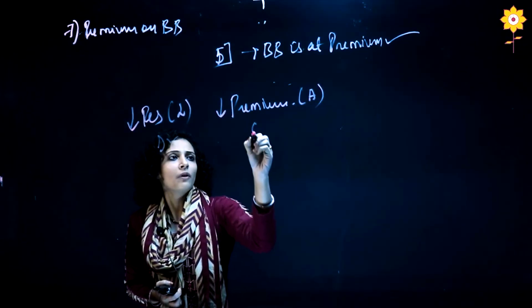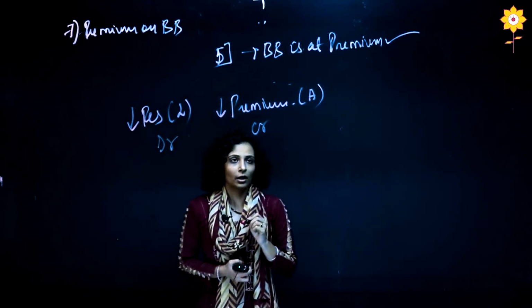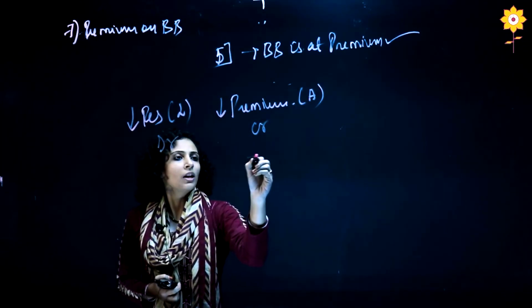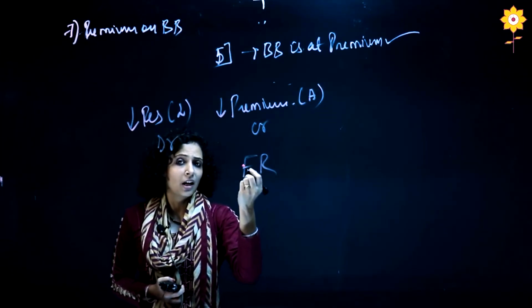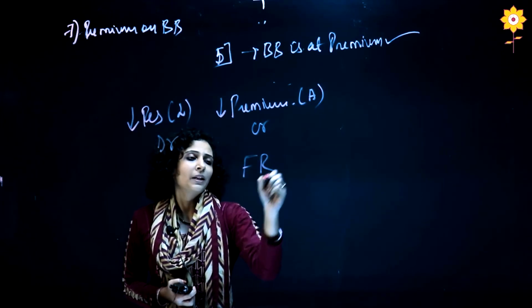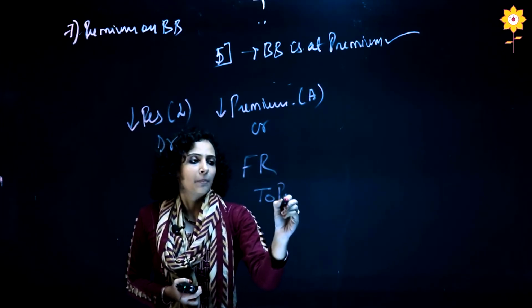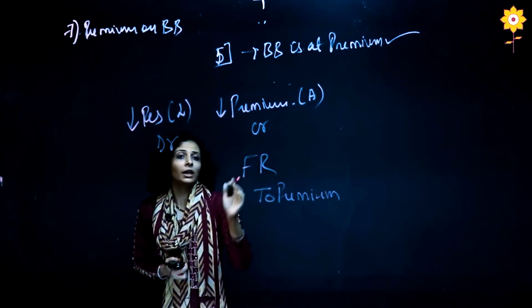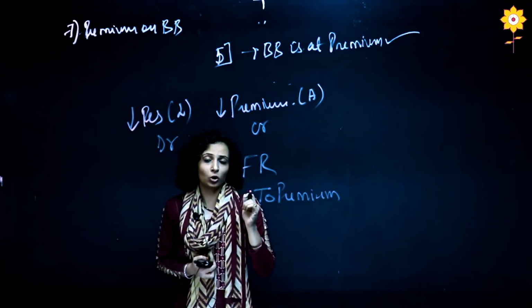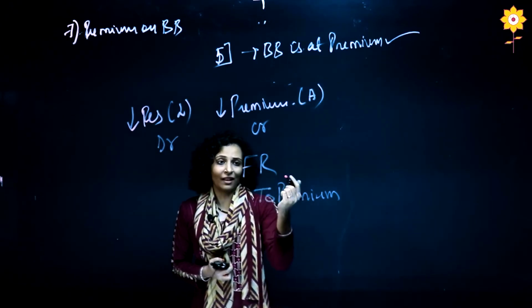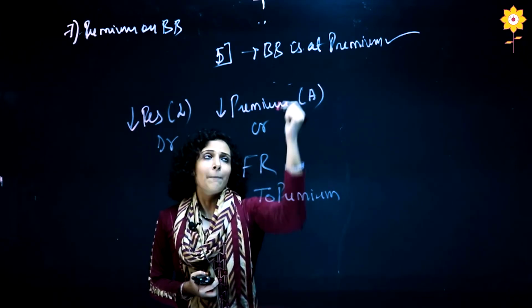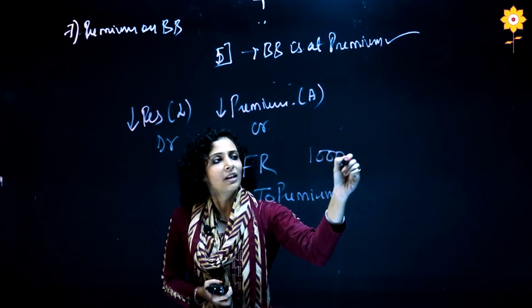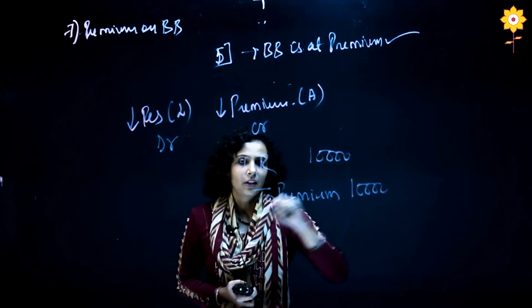This is being written off, it will be credited. So my entry will be: the same free reserve as CRR, what we can use, that will be debited to premium. Whatever is the premium amount, like in the previous question, in the buyback entry it was 10,000, so 10,000 will be credited.